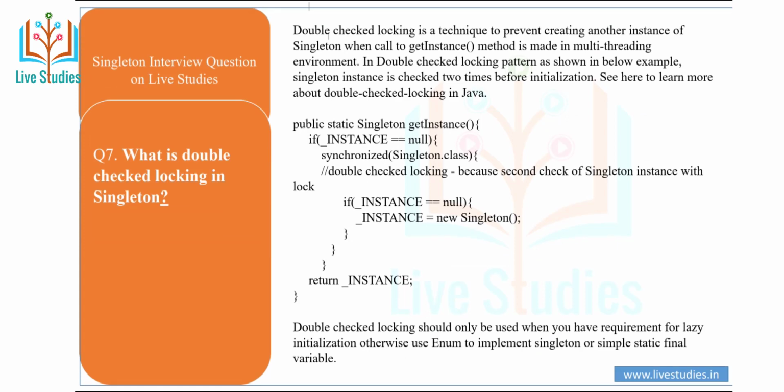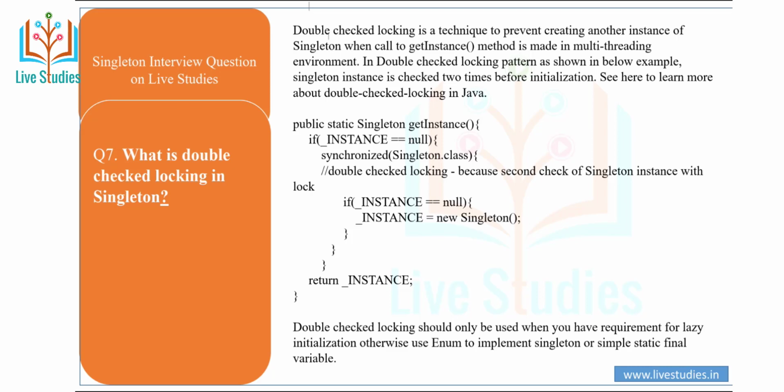Another question is, what is double checked locking in singleton? Double checked locking is a technique to prevent creating another instance of singleton when a call to the get method is made in a multi-threaded environment. In a double checked locking pattern, as shown in the example below, the singleton instance is checked 2 times before initialization. See to learn more about double checked locking in Java.